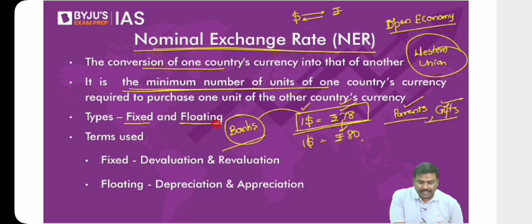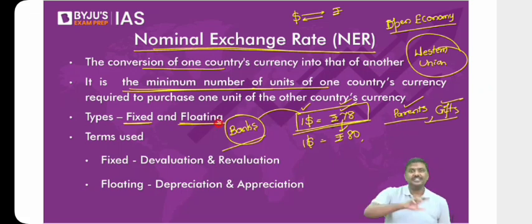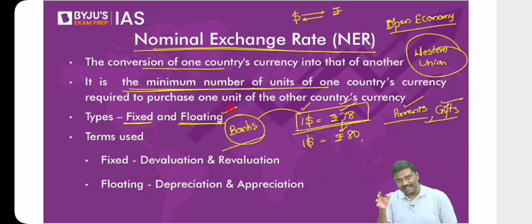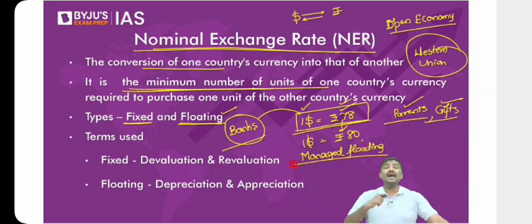One is the fixed exchange rate. Second one is a floating exchange rate. Now, in case of India, do we follow fixed or floating? In case of India or most of the countries, we follow more of a floating exchange rate. But that is the third one. In case of India, the exchange rate that we follow is called managed floating. It's more of a floating exchange rate, but it is called a managed floating exchange rate.